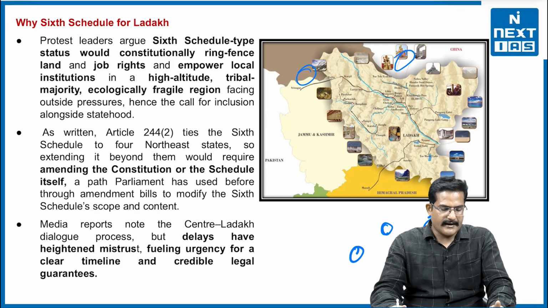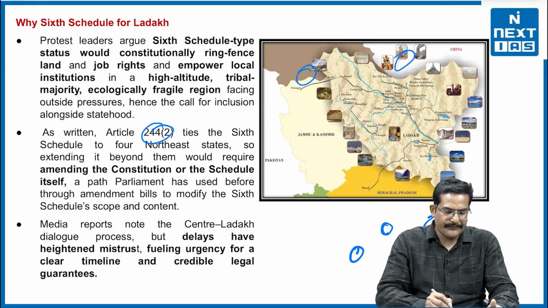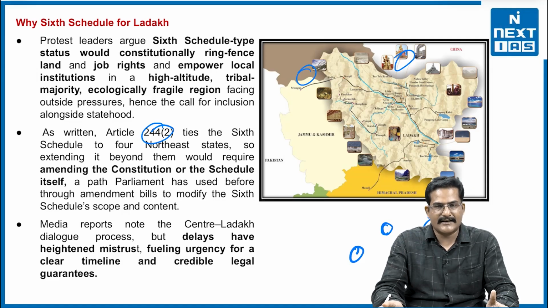right? As written in Article 244(2), it ties with the 6th Schedule area to the North East states, that is Assam, Meghalaya, Tripura and Mizoram, and this can be extended to Ladakh as well. It will protect the rights of the indigenous people. Also,